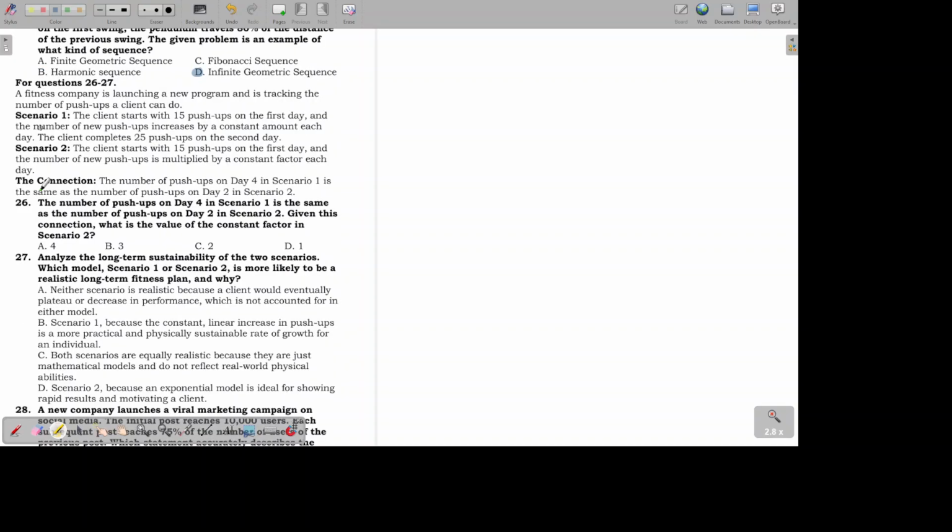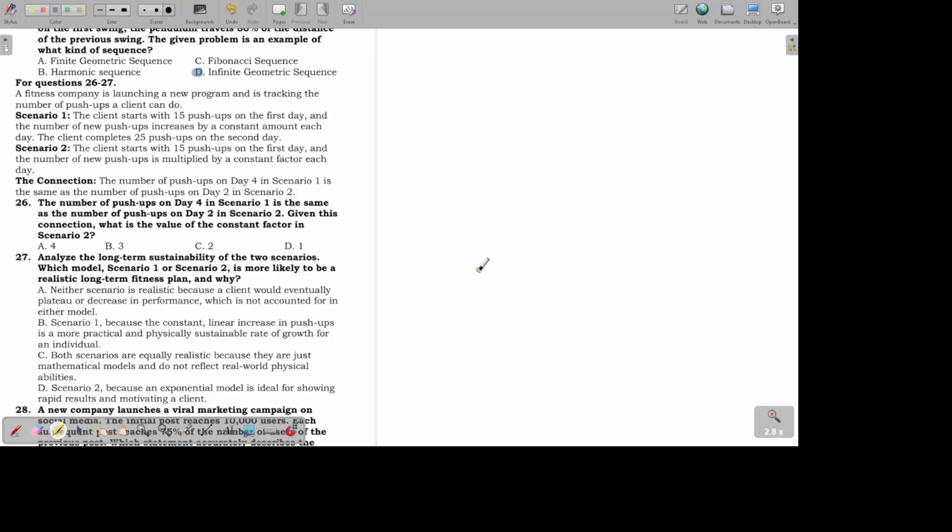Okay, so let's have numbers 26 to 27. A fitness company is launching a new program and is tracking the number of push-ups a client can do. Scenario 1, the client starts with 15 push-ups on the first day, and the number of new push-ups increases by a constant amount each day. The client completes 25 push-ups on the second day. Scenario 2, the client starts with 15 push-ups on the first day, and the number of new push-ups is multiplied by a constant factor each day. The connection: the number of push-ups on day 4 in scenario 1 is the same as the number of push-ups on day 2 in scenario 2.